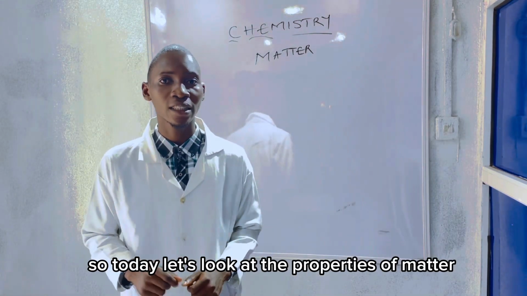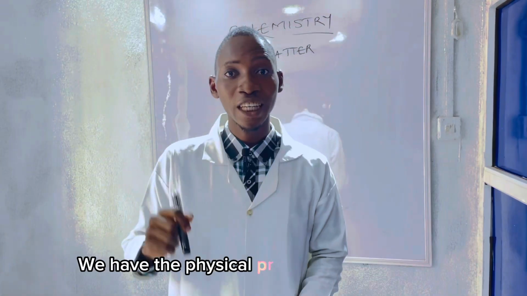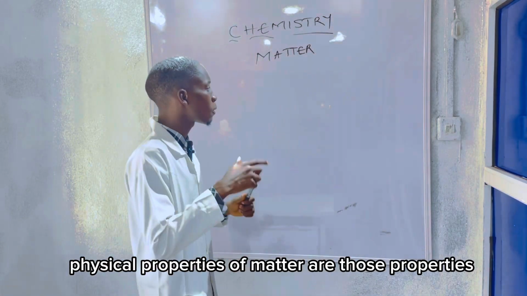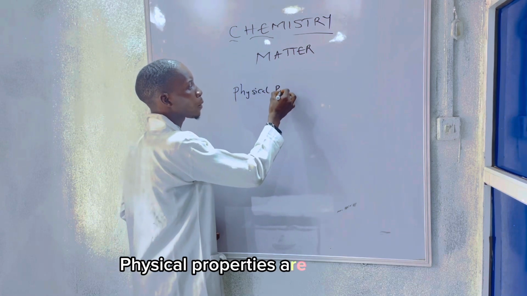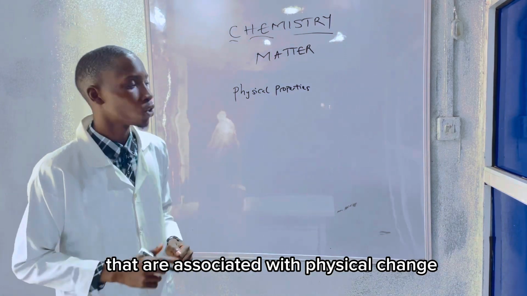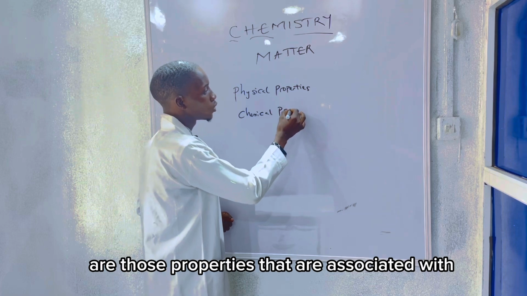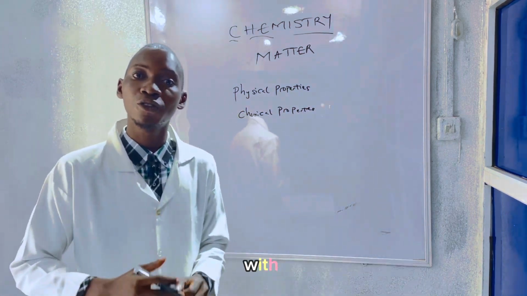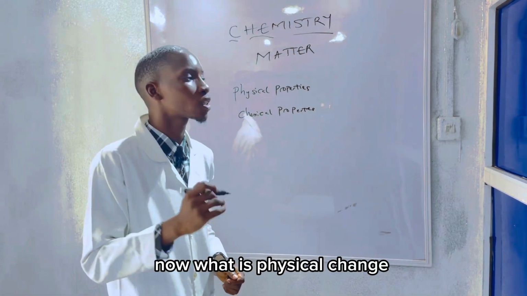So today, let's look at the properties of matter. Matter has two kinds of properties. We have the physical properties and chemical properties. Physical properties of matter are those properties that are associated with physical change, while chemical properties of matter are those properties that are associated with chemical change. Physical properties are associated with physical change, while chemical properties are associated with what? Chemical change.